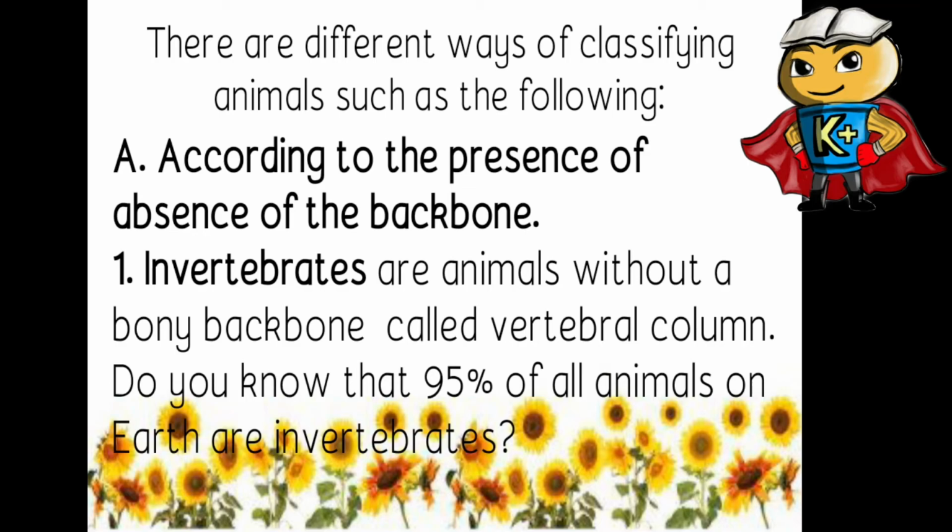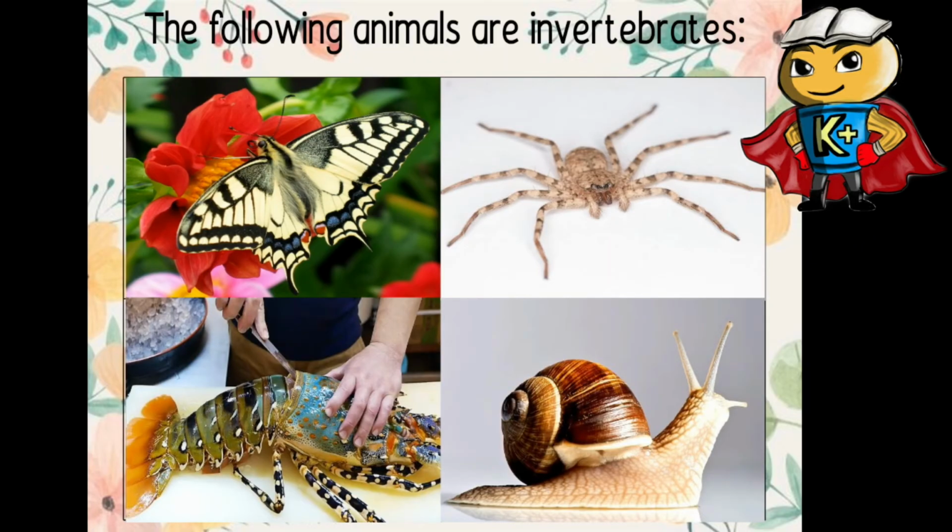So, meron tayong ways of classifying animals according to the presence or absence of the backbone, according to their habitat, and the third one is according to body covering. So according to the presence or absence, meron tayong vertebrates and invertebrates. So, alam na natin yung pagkakaiba niyan at common sense po.